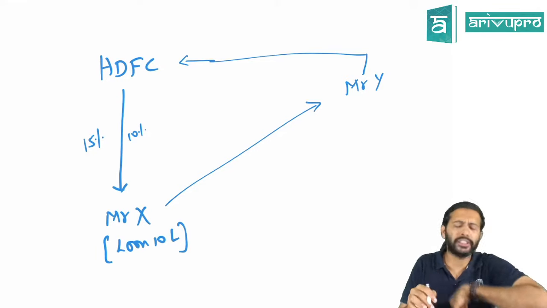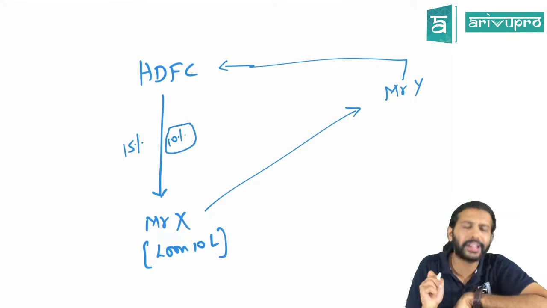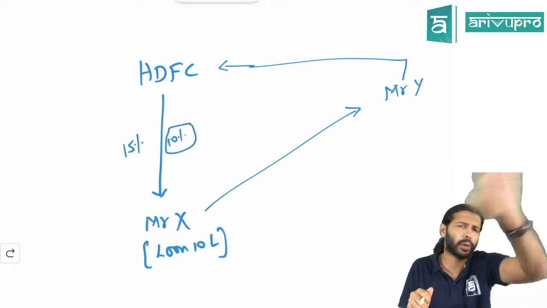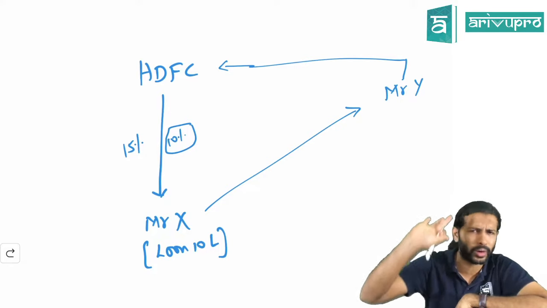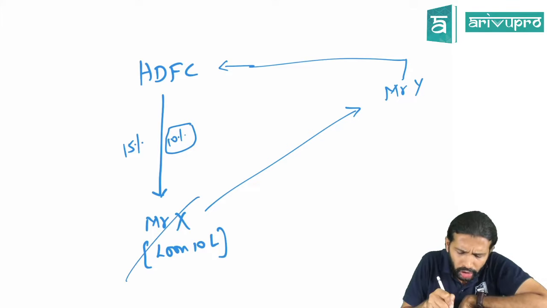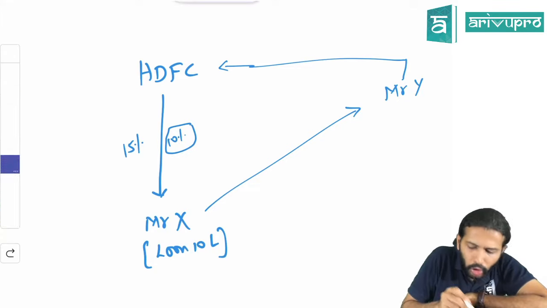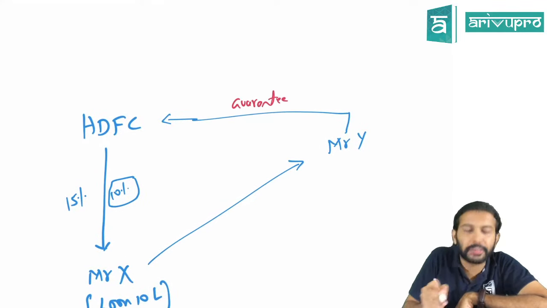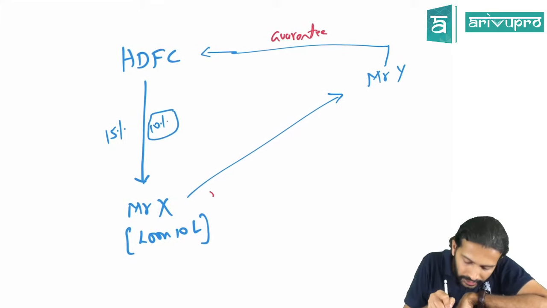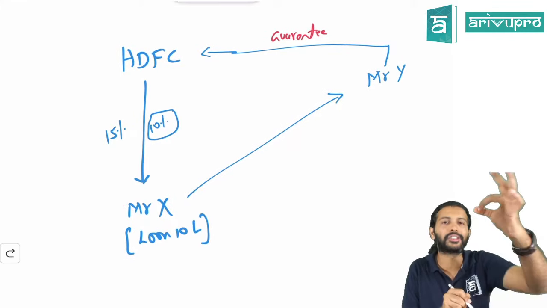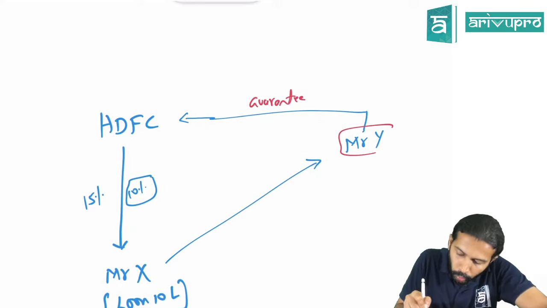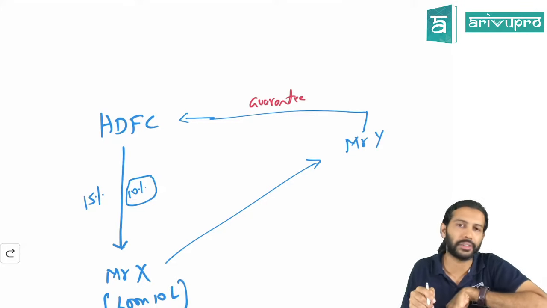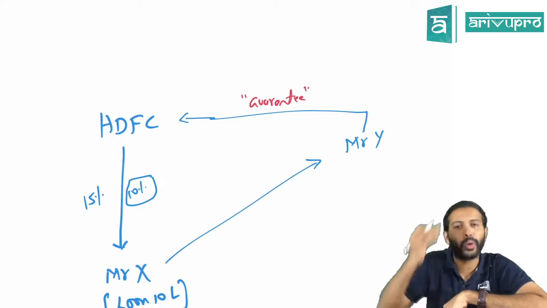So that means X will be able to avail this loan at 10%. X will have to pay actual interest at the rate of 10% to HDFC Bank, whatever the interval, maybe quarterly or yearly. He has to pay that. Now we are not talking about X's books here. We are talking about Mr. Y's books. Y has given a guarantee to HDFC Bank. What guarantee? That if Mr. X defaults on the loan, then Mr. Y will have to pay 10 lakh rupees or the default amount to HDFC Bank. That's the guarantee which Mr. Y has given.